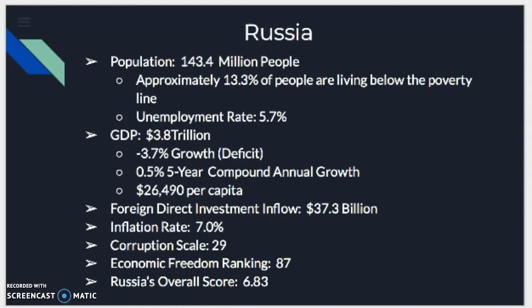Russia has a population of 143.4 million people. Approximately 13.3% of people are below the poverty line, and they have an unemployment rate of 5.7%. The GDP in Russia is $3.8 trillion, and they actually have a deficit of 3.7%. They have a 0.5% 5-year compounding annual growth and a $26,490 per capita. Their foreign direct investment inflow is $37.3 billion.